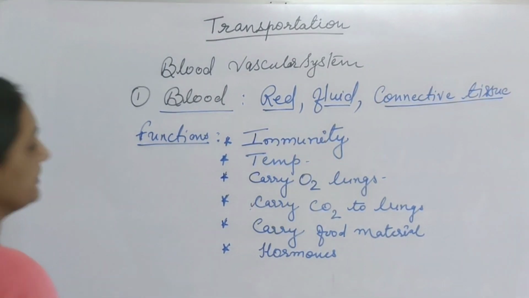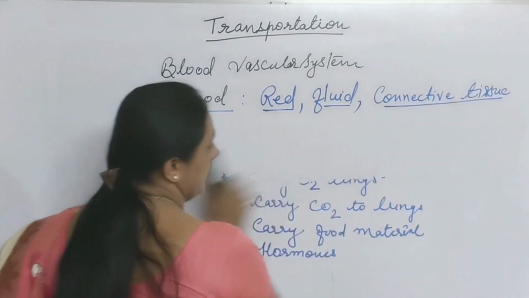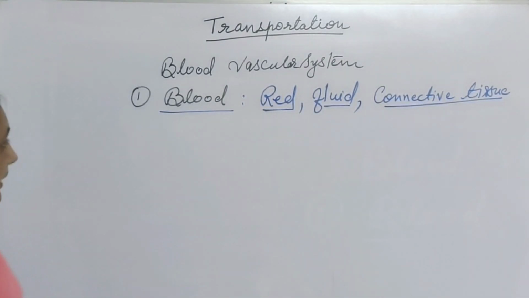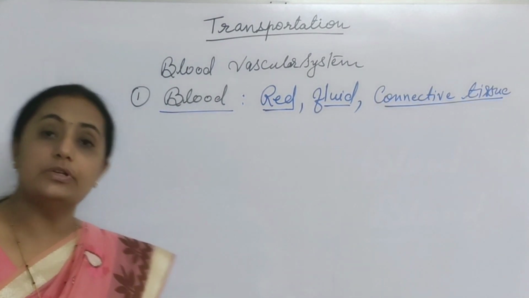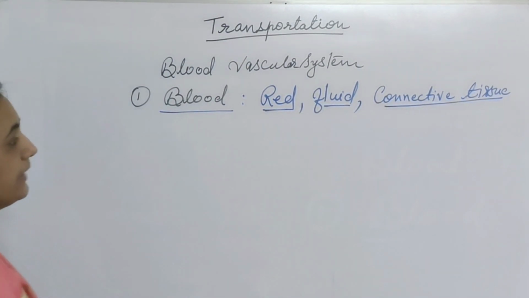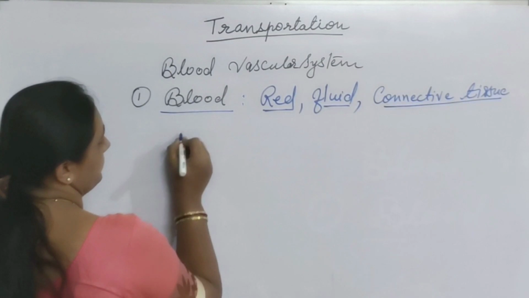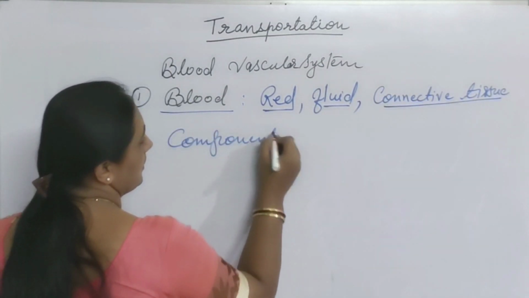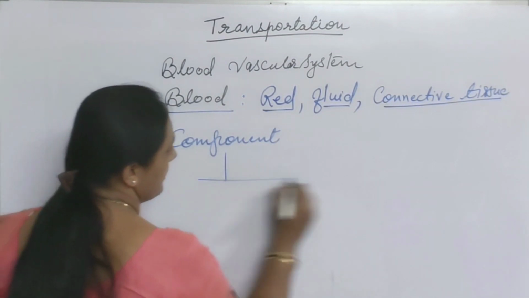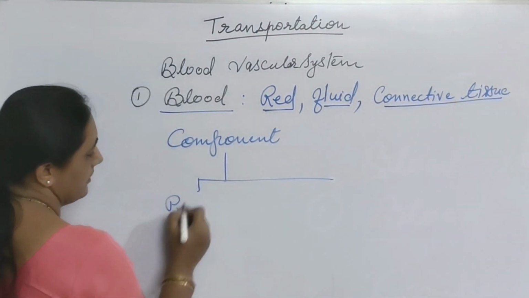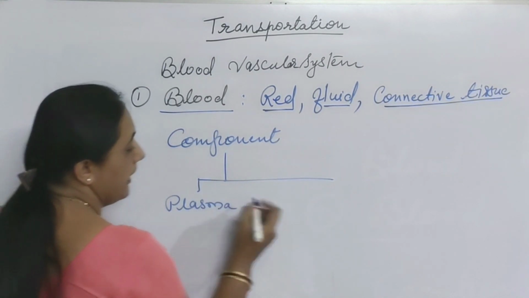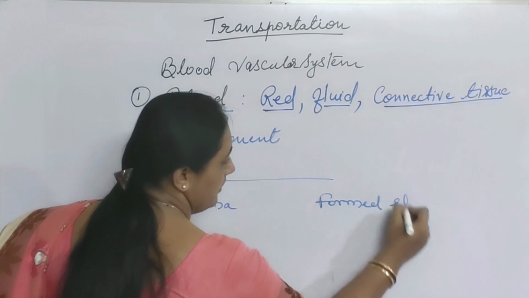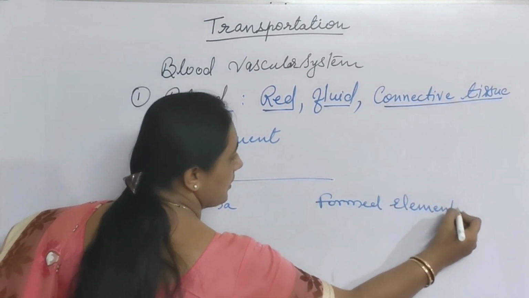Now next we will see the components of blood, how blood is made up, what is present inside blood. These are the functions of blood. Next we will see the components of blood. So blood is made up of plasma and formed elements.